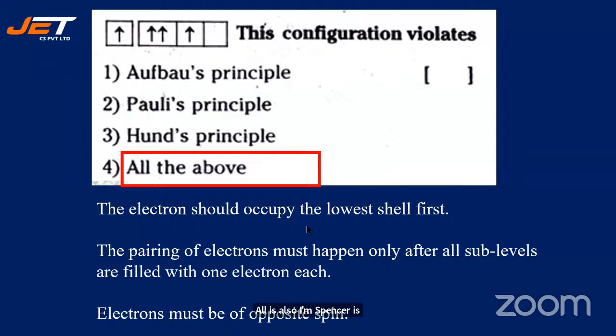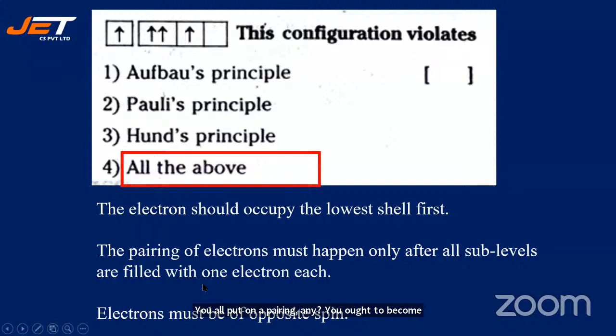The electron should occupy the lowest shell first, right? Before higher energy shells are occupied, the first lower energy shell must be filled. Only after that is filled does the next shell come. Pairing of electrons must happen only after all sublevels are filled with 1 electron each. Here pairing has happened in this orbital, but this orbital is vacant. That is not possible.